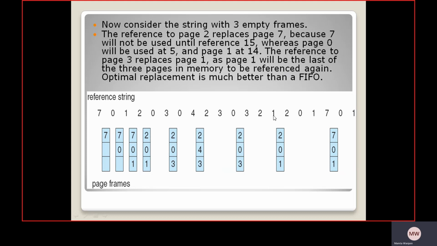Then put in 1, replacing 3. Then 2 is already present, so that is a hit, 0 is also a hit, and 1 is also a hit. After that 7 replaces 2, giving 7 0 1. Then 0 is already present, so that is a hit, and 1 is again a hit.